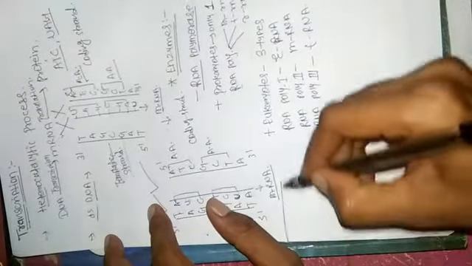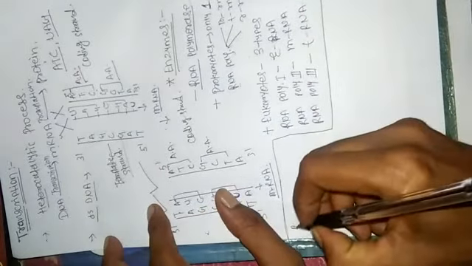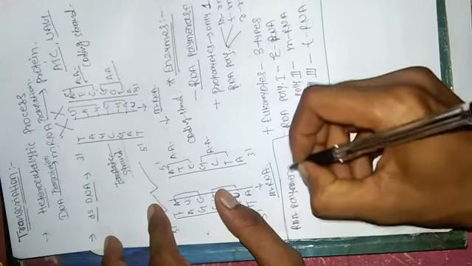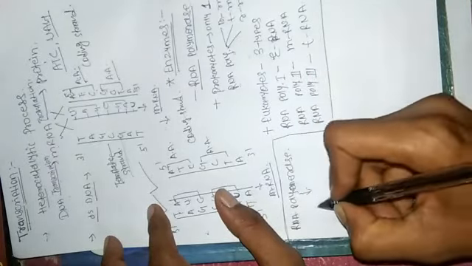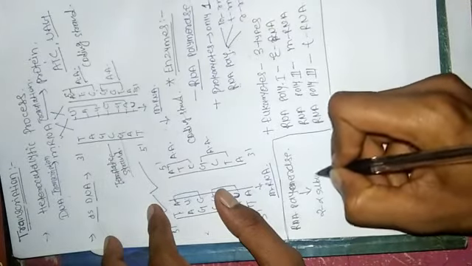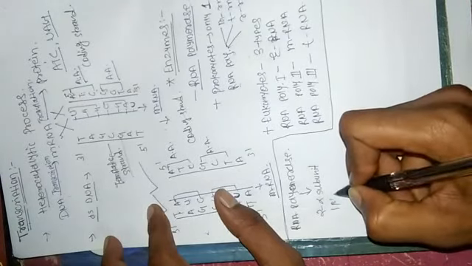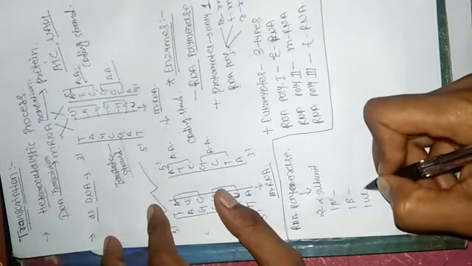Now this RNA polymerase enzyme actually has 5 subunits, which is called the core portion. So RNA polymerase has the core portion, and that core portion consists of 2 alpha subunits, then 1 beta dash subunit, 1 beta subunit and 1 omega subunit.